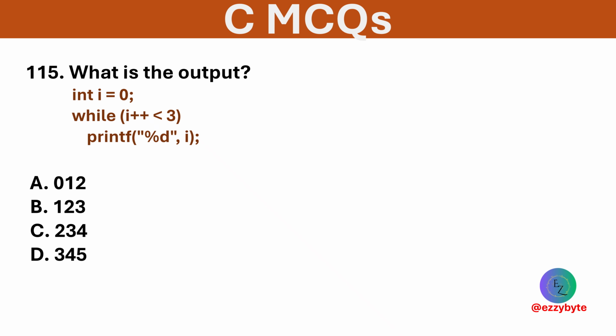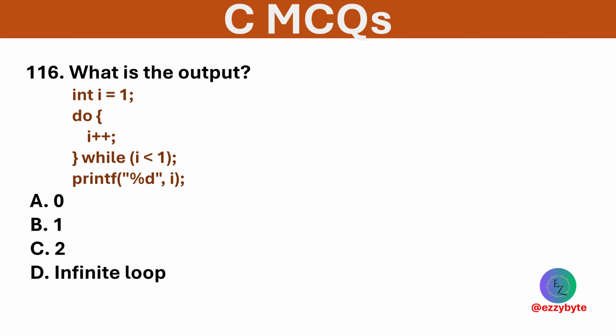What is the output of this code? Options are 012, 123, 234, and 345. Option B is correct. i starts at 0, gets incremented before printing.